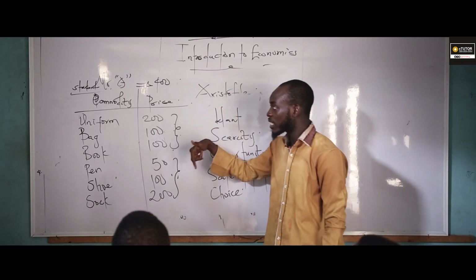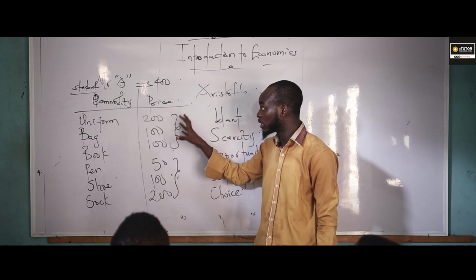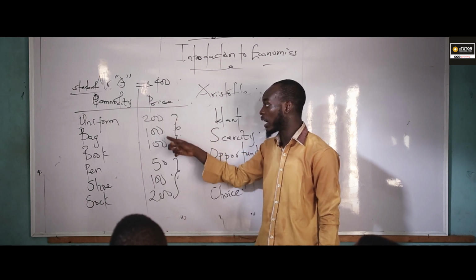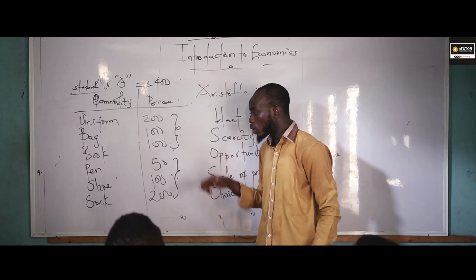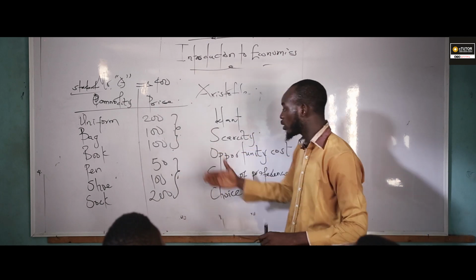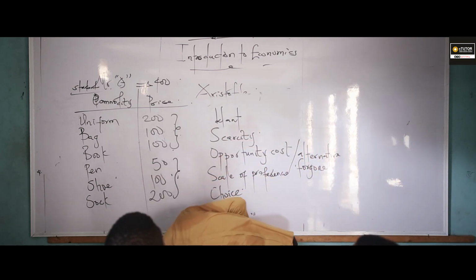Do you understand now? Let me say it again. If Mr. A did not purchase uniform, bag, and book, he will purchase pen, shoe, and socks. So let me just round it off now. Let me just summarize all that I've said so far.